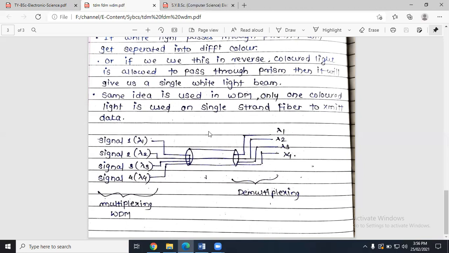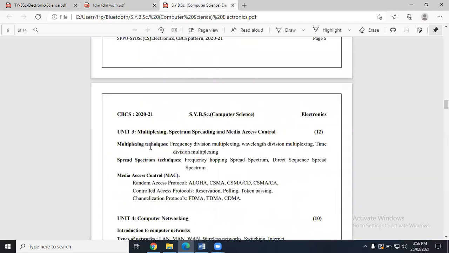Right. So this is all about your multiplexing techniques: frequency division multiplexing, wavelength division multiplexing, and time division multiplexing. We'll start spread spectrum techniques in the next lecture.